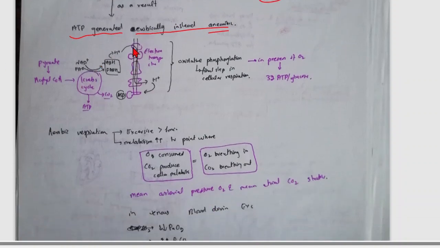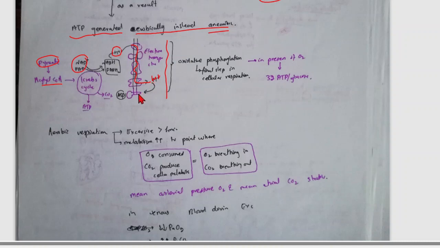Now how does aerobic respiration work? This is the cell membrane, and in this membrane the electron transport chain is present. First of all, pyruvate is converted into acetyl CoA, which goes toward the Krebs cycle, and from the Krebs cycle NADH and FADH2 are produced. These give hydrogen to the electron transport chain, and the hydrogen moves out across the membrane into the space between the two membranes of the mitochondria, the intermembrane space.